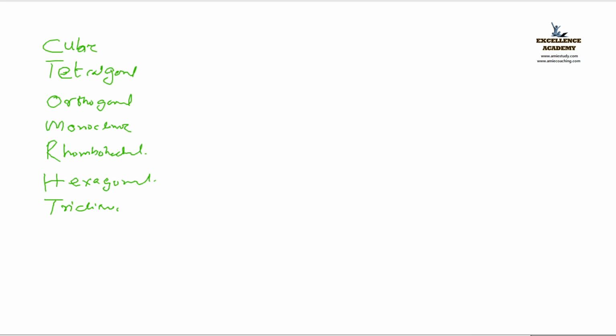Next is, give me the interatomic spacing first. Interatomic spacing for cubic: A equal to B equal to C. For tetragonal: A equal to B, not equal to C. Orthorhombic: A not equal to B, not equal to C.